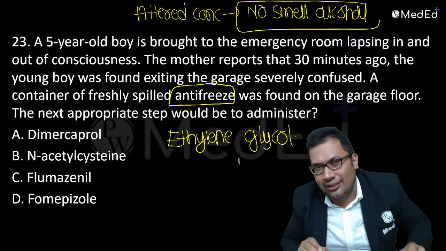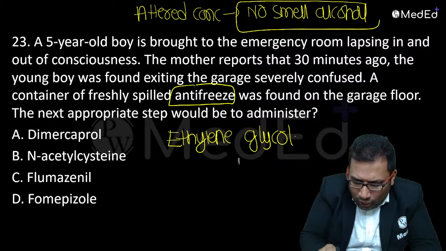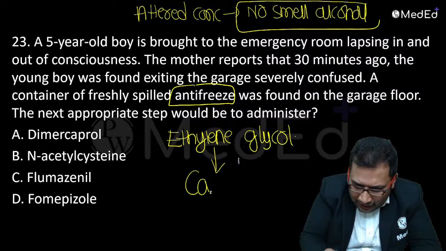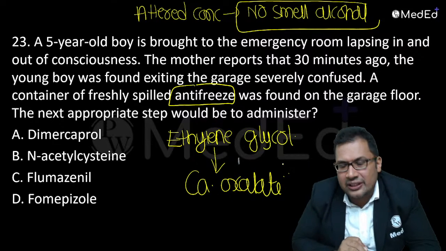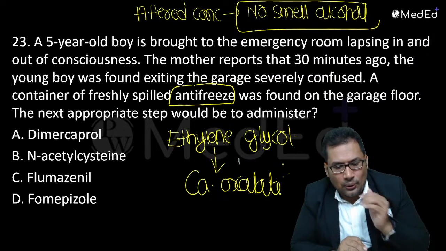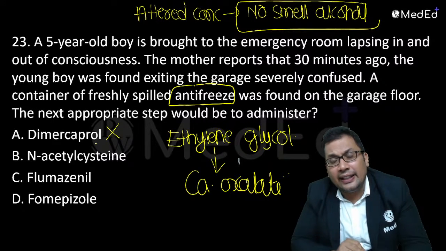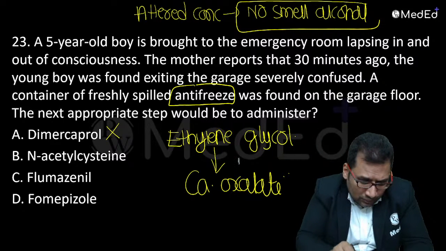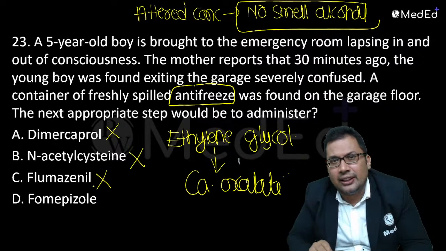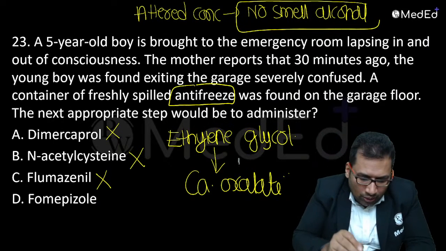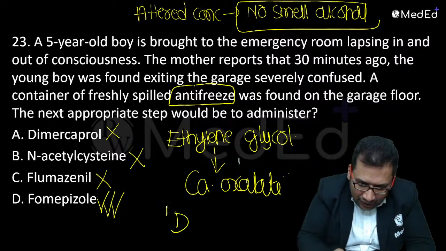Calcium oxalate crystals, a coffin lid shape or some shape is given, no? So in ethylene glycol poisoning there is formation of calcium oxalate crystals. Ethylene glycol is the antifreeze agent. Dimercaprol is not the answer, N-acetylcysteine no. Flumazenil is given in benzodiazepine poisoning. Fomepizole is the correct answer. So the answer is D.